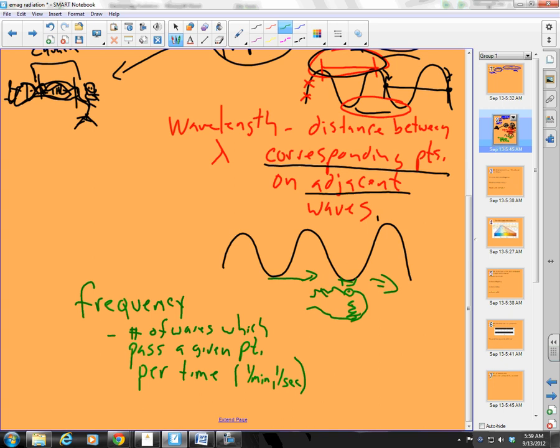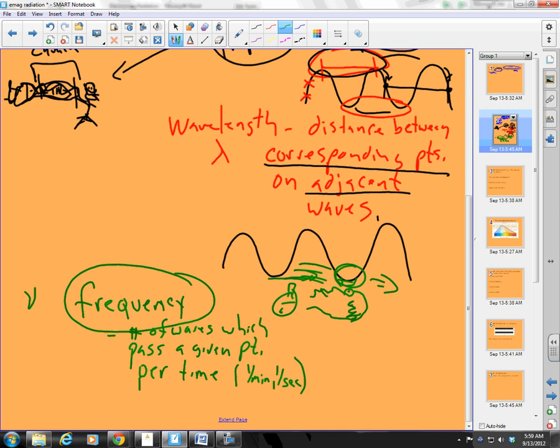I'm just watching this point right here, and I'm counting. I have my little stopwatch here, and there's 12, and there's 6. I press the stopwatch, and I start counting the waves which pass by my eye in a given time. Well, that's what frequency is, and the symbol for frequency looks like that, mu. So that's frequency, and that's wavelength.